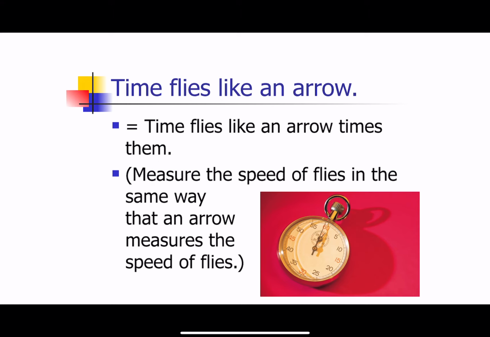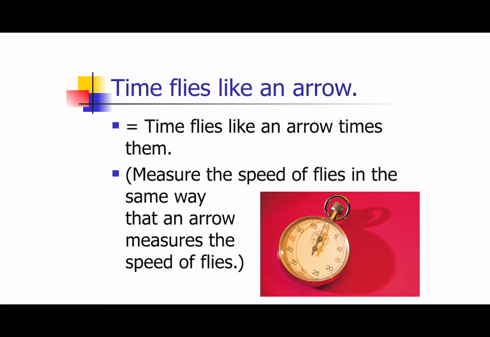The third way that we could understand this sentence, time flies like an arrow, now it means time flies like an arrow times them. Now arrows are the ones timing flies. We're going to measure the speed of flies in the same way an arrow measures the speed of flies.